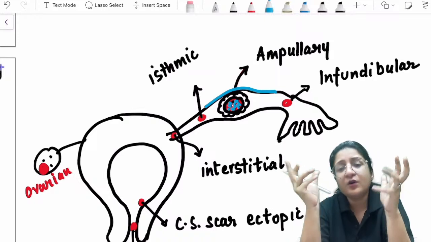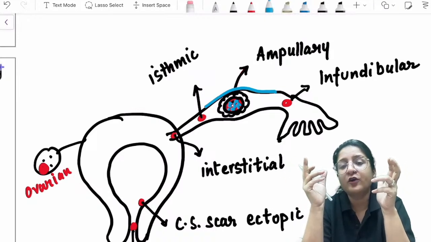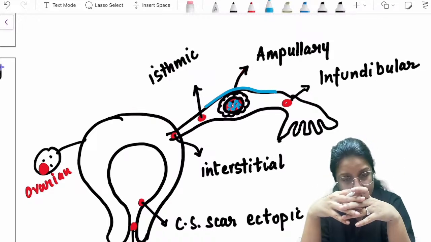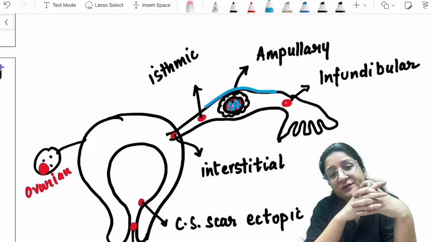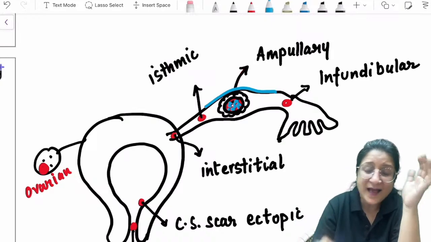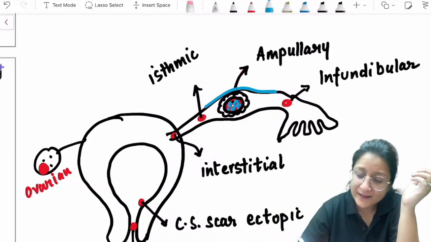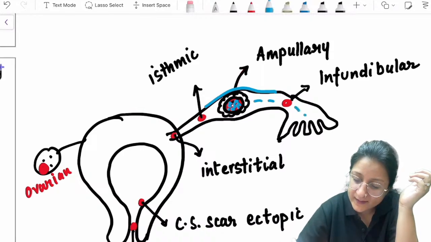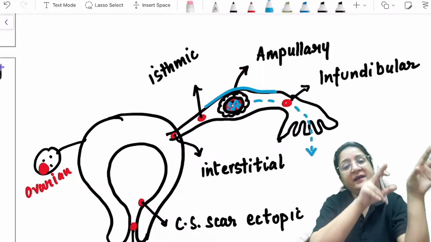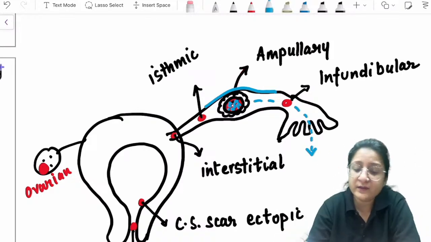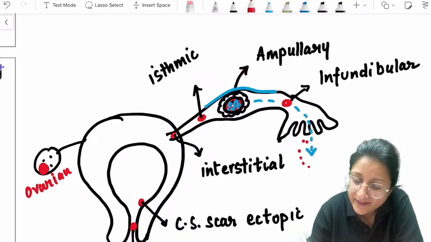So the most likely consequence of an ectopic pregnancy is what is called tubal abortion. The tubal abortion will take place. That means this sac will just die out, and then this sac could get expelled from the fimbrial end into the peritoneal cavity. But when that happens, there is obviously going to be some bleeding.